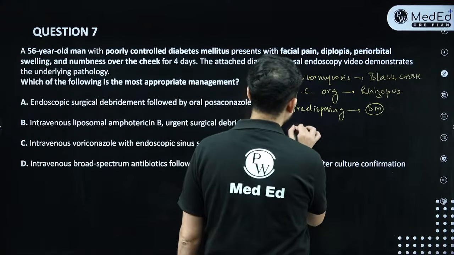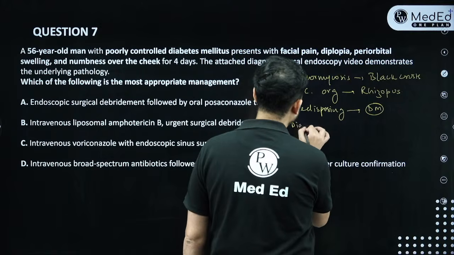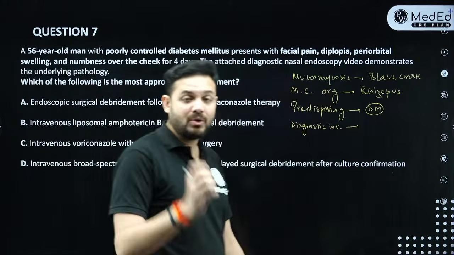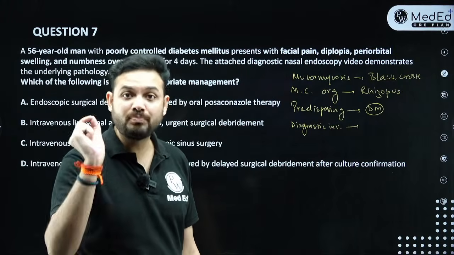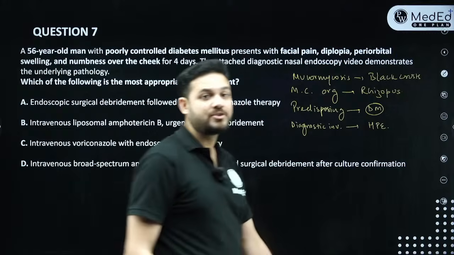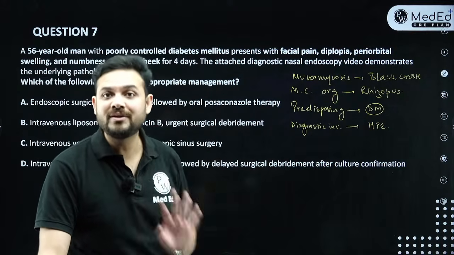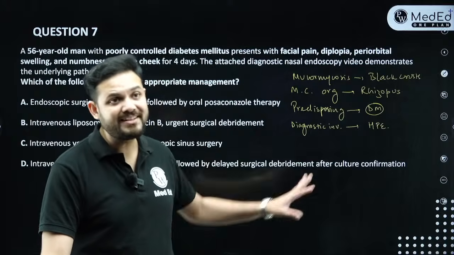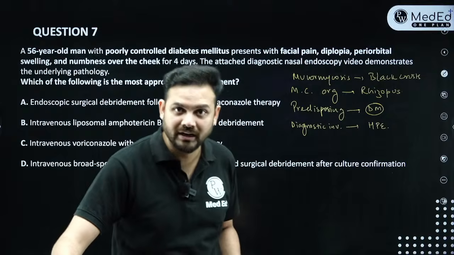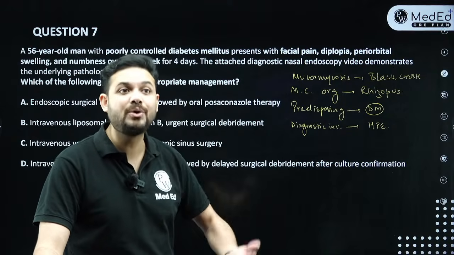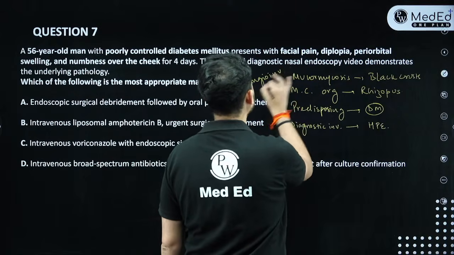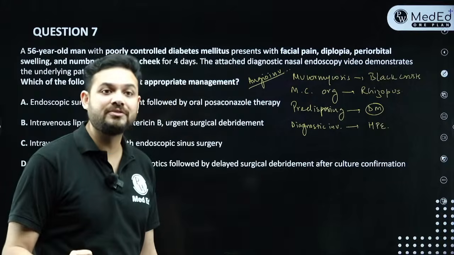Okay. Now what is the next important MCQ from this particular thing? What is the most important diagnostic investigation to prove it is mucormycosis? The most important diagnostic investigation of choice to prove it is mucormycosis is histopathological examination. So we always do a histopathological examination to prove that this is mucormycosis before we start the treatment. But yes, we do not wait for it because the HP report takes a long time. We start the empirical treatment as soon as possible because we don't have time, right? Because it is an angio-invasive fungus. It invades the tissues by spreading and causing necrosis of the vessels.